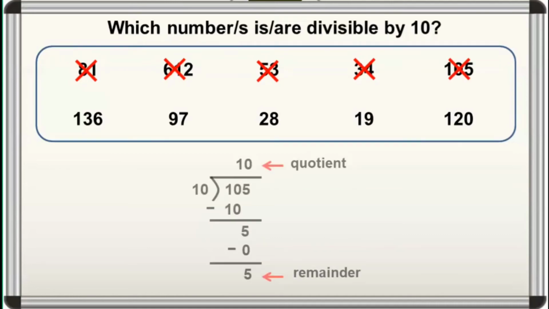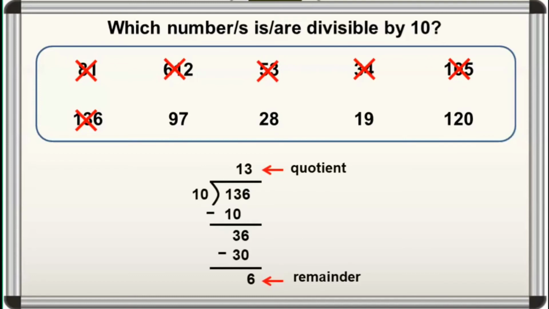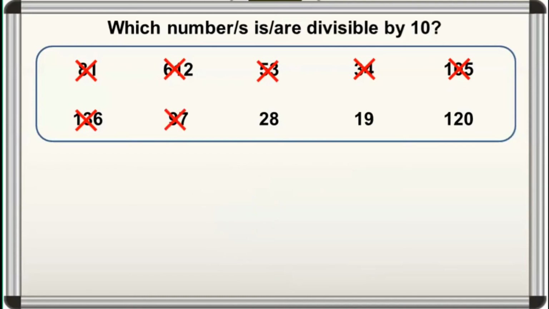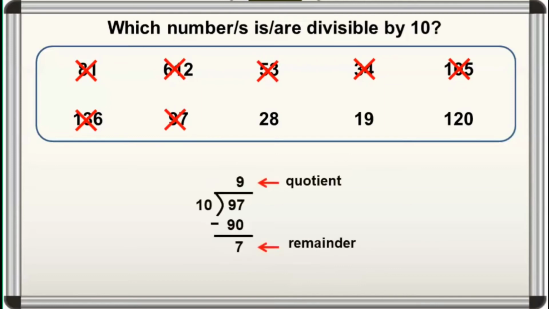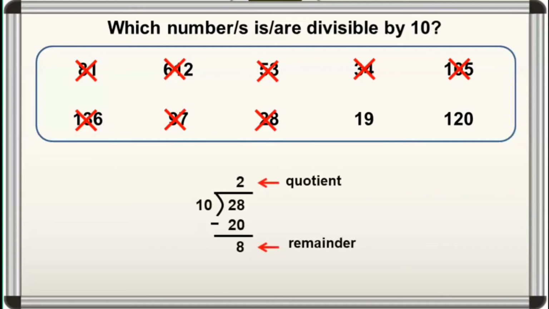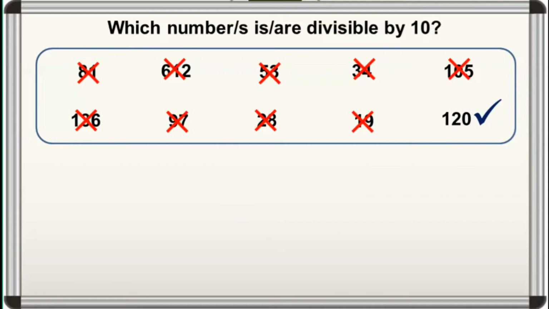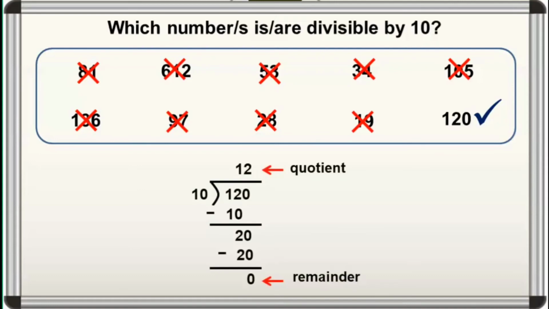Yung 105, merong remainder 5 kapag dinivide natin ito by 10. Yung 136 naman ay merong remainder 6 kapag dinivide natin ito by 10. Yung 97 naman, merong remainder 7 kapag dinivide natin ito by 10. Ganon din ang 28. Meron siyang remainder 8 kapag dinivide natin ito by 10. At yung 19, meron siyang remainder 9 kapag dinivide natin ito by 10. Ngunit, ang 120 ay divisible by 10 kasi 0 ang remainder kapag dinivide natin ito by 10.